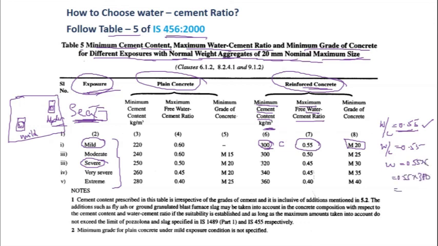It is something like 165 kg of water. So for 300 kg of cement, 165 kg of water has to be added so that water by cement ratio would be 0.55. This is how you find out how much amount of water you need to add, what the water by cement ratio is, and what the minimum cement content is that you need to use in different exposures.